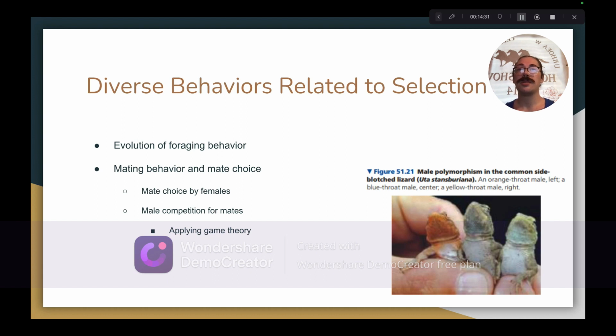In a rock, paper, scissors style matchup, each of these possible groups of males has an advantage over one other group and is at a disadvantage against the other group. Blue throats can defend their small groups against sneaky yellow throats, but will be overwhelmed by the more aggressive orange throats. Orange throats can defeat the blue throats, but their large groups of females make it easier for the sneaky yellow throats to infiltrate and mate successfully. Yellow throats can sneak by orange throats, but will be defeated by blue throats that guard smaller groups of females.